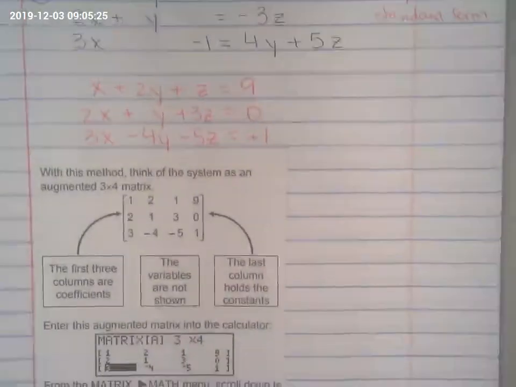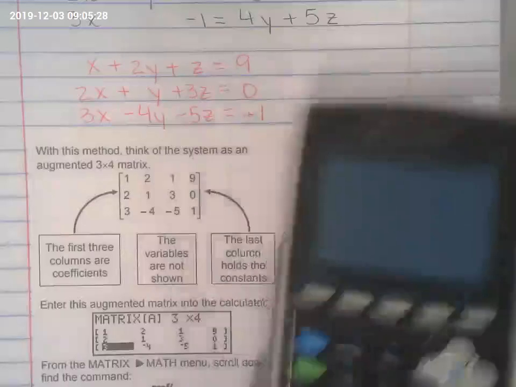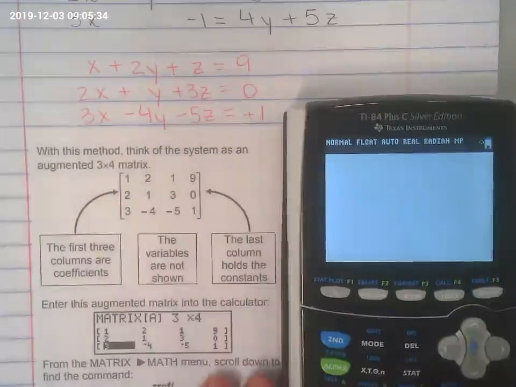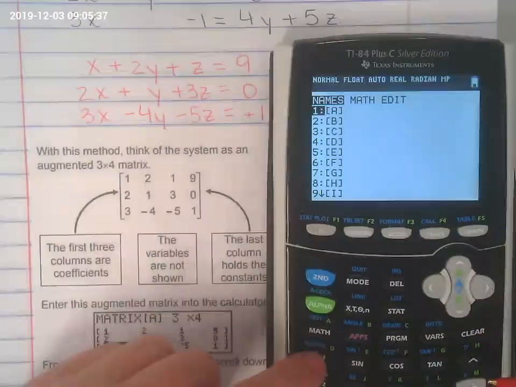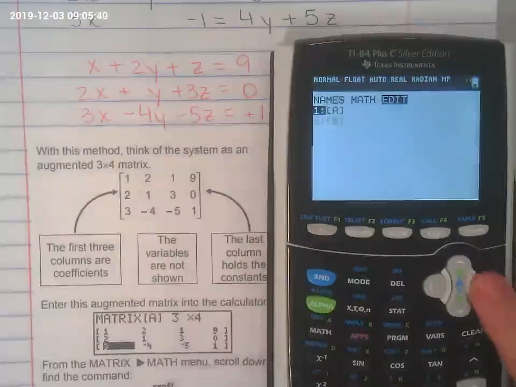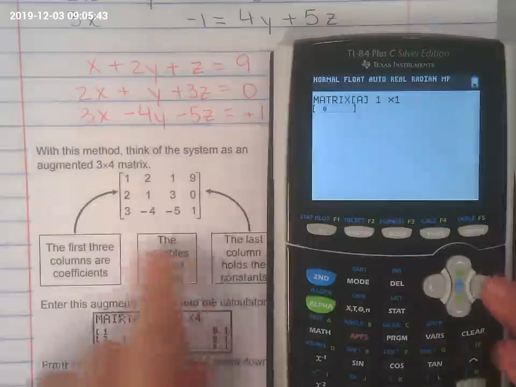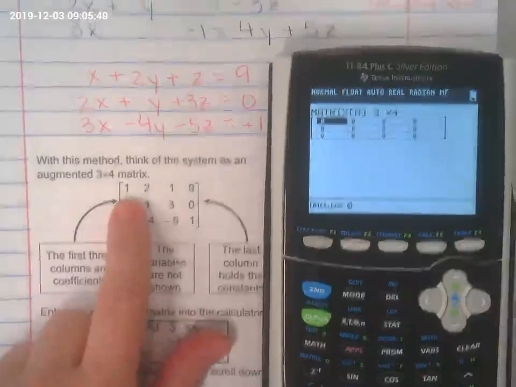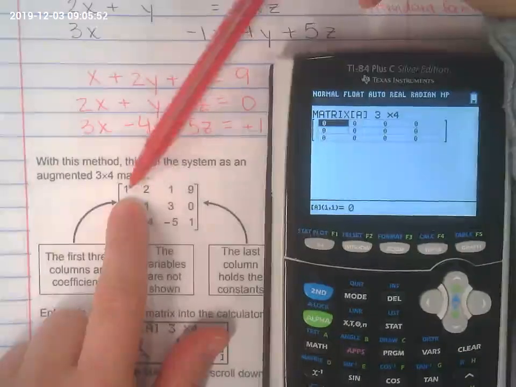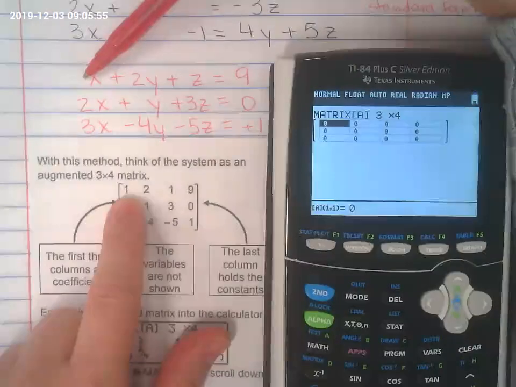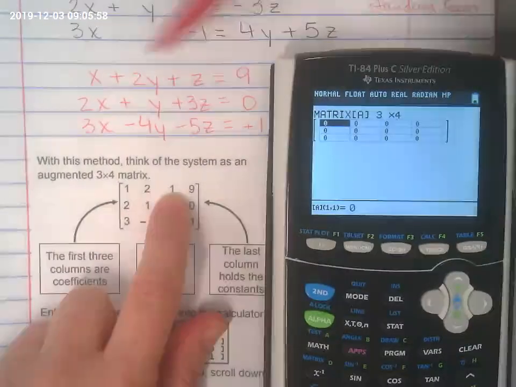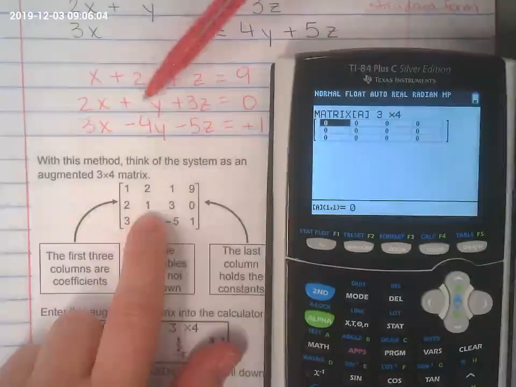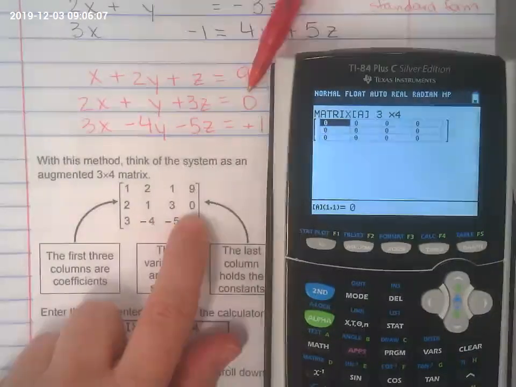The system is now ready to be put in the calculator. So we're going to use matrices as a 3x4. So you go second matrix, go edit. And then I'm going to set it up as a 3x4. So now I'm going to plug in the coefficients. The coefficient is the number that goes in front of the variable. So 1, 2, 1, 9 is the constant, 2, 1, 3, 0, and so on.